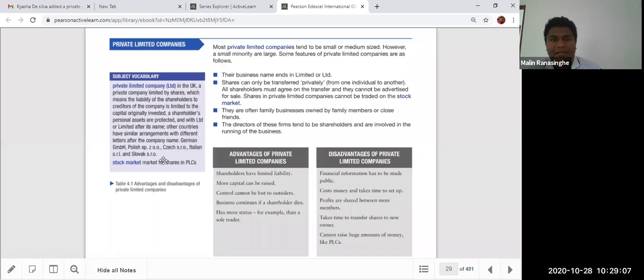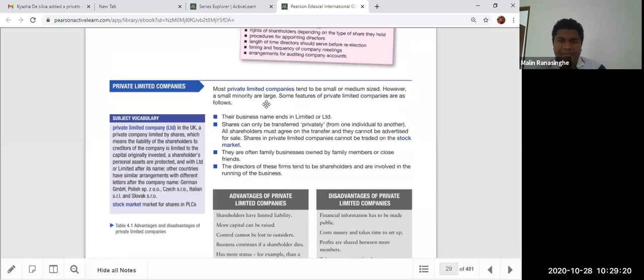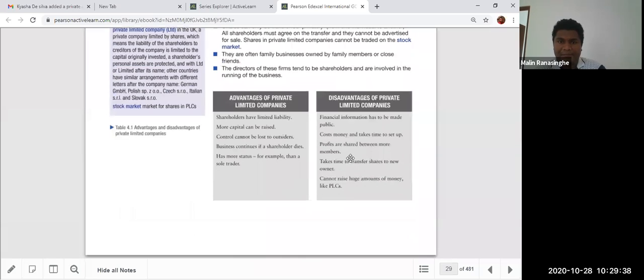Okay, so mainly a private limited company is a limited company owned by friends and family members. You can see it can be owned by one person, or it can be owned by husband and wife, right? So these are the main features. With the LTD in the name, shares can be transferred privately. It's a time-consuming process to transfer your shares to someone, and it's owned by a family business, and the directors of this company tend to be shareholders involved in running the business.